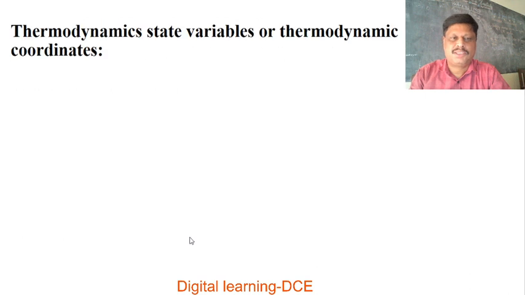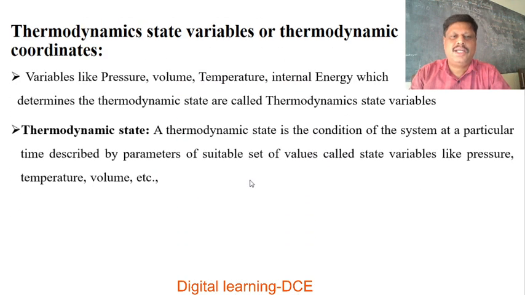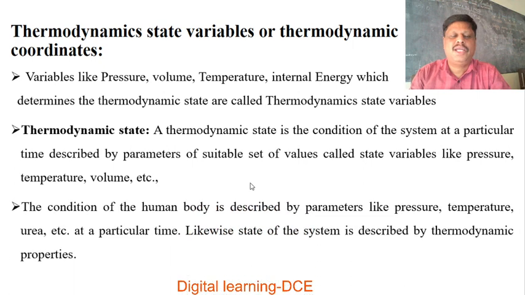Next, thermodynamic state variables, or thermodynamic coordinates. Variables like pressure, volume, temperature, internal energy, which determine the thermodynamic state, are called thermodynamic state variables. To understand the state of any thermodynamic system, we have to measure variables like pressure, volume, temperature, internal energy, etc.